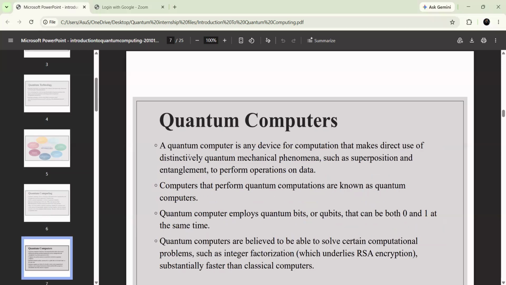Also, as you can see here, a quantum computer is a device for computation. It means if you want to do any computation, it also works like a device, so you can make direct use of distinctly quantum mechanical phenomena. By using this quantum computer, we are able to use distinctive quantum mechanical properties like superposition, entanglement, and so on. So by using this, we can perform operations on the data.